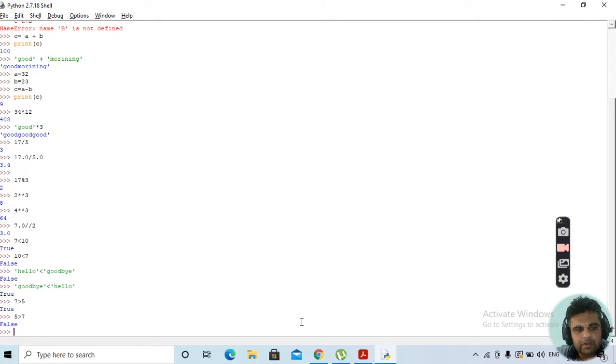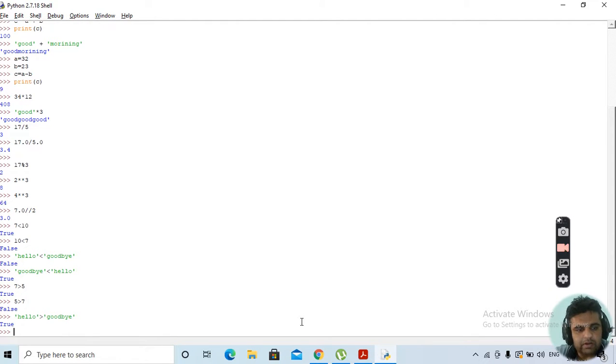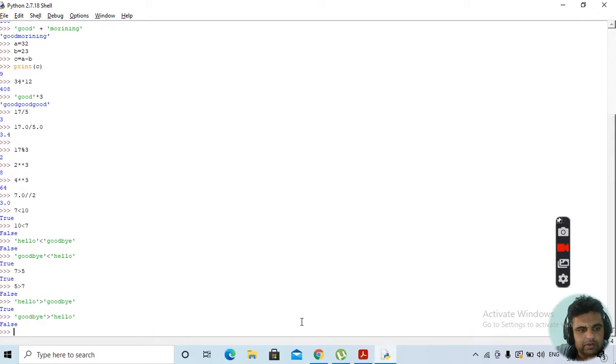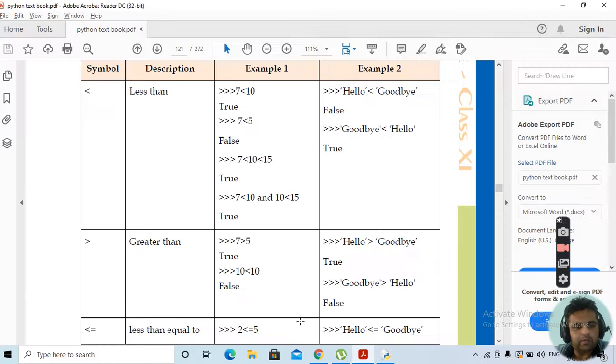Similarly, in strings, if we write hello greater than goodbye, this will return true. If we write the other way around, goodbye greater than hello, this will return false. This is how the greater than operator works.